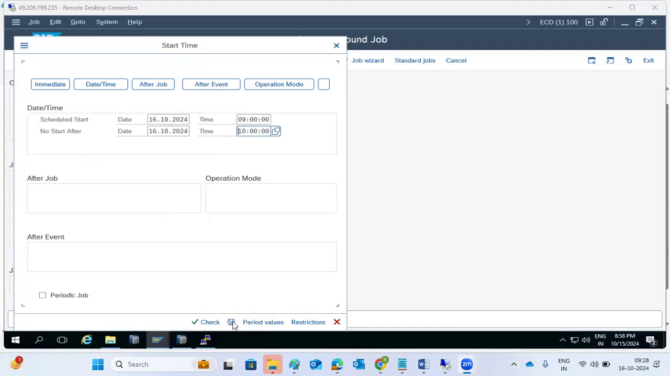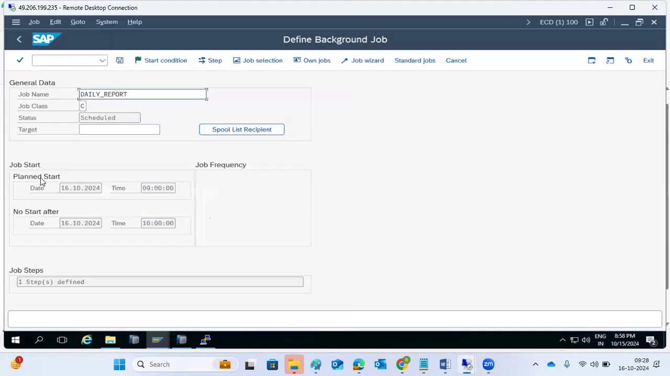Here, I have given the planned start date as starting from tomorrow at 9 o'clock, and the system will run the job. In case of any delay or anything else that happens, it should not start after that. So I have mentioned the not-start-after date, which means after 10, this will not start. Like that, I have defined some conditions here. Then save it, and the job is in released status.